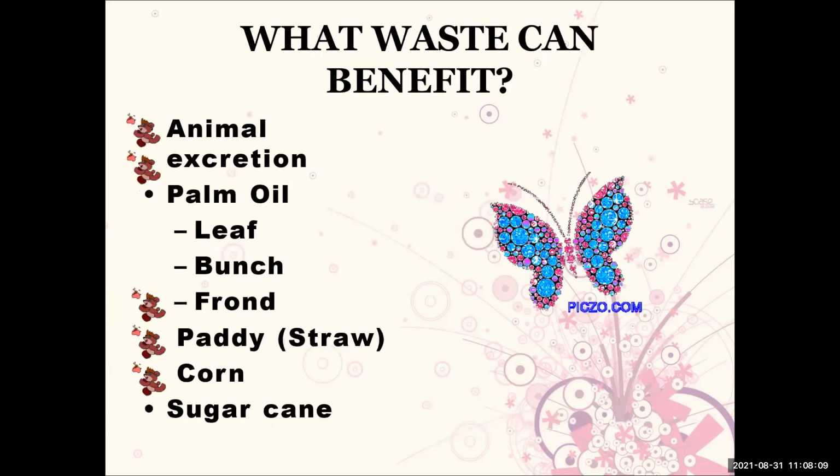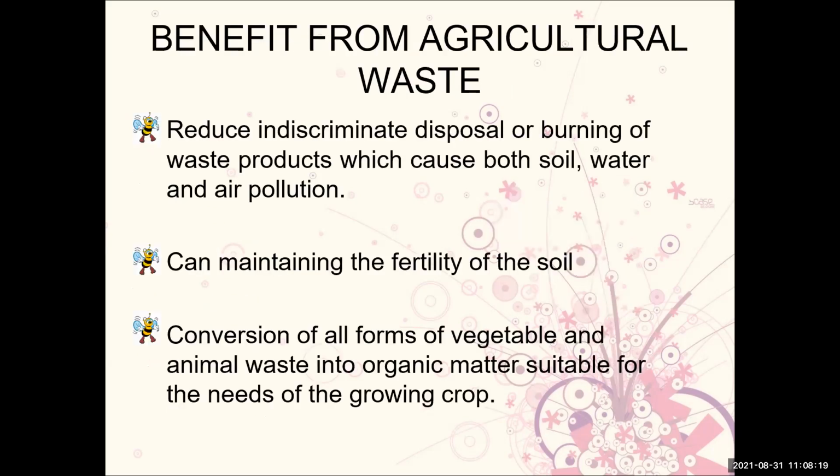And what waste can benefit: animal excretion, palm oil leaf, bunch, and farm, paddy, corn, and sugar. And this is the waste from the benefit. This is a benefit of agricultural waste: reducing the elimination, disposal or burning of waste product, which causes soil, water and air pollution, and it can maintain the fertility of the soil. The conversion of all forms of vegetable and animal waste into organic matter suitable for the needs of the growing crops. This is the benefit from the agriculture waste.